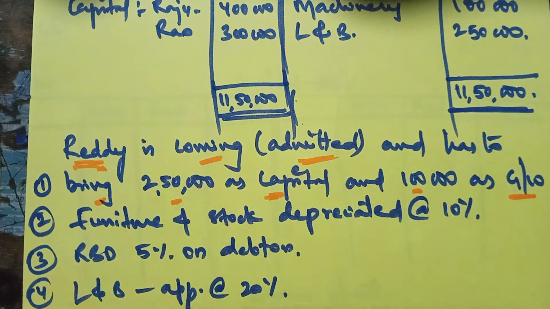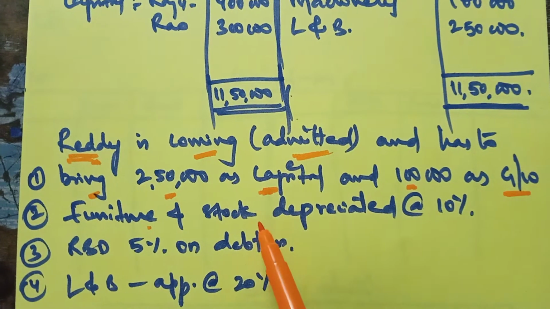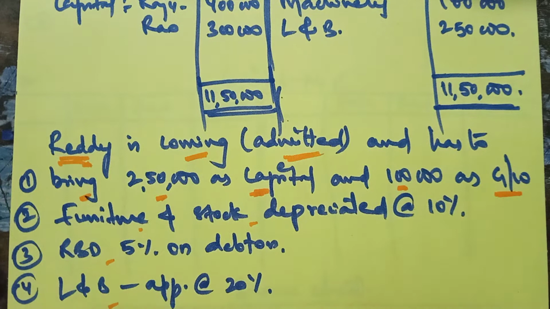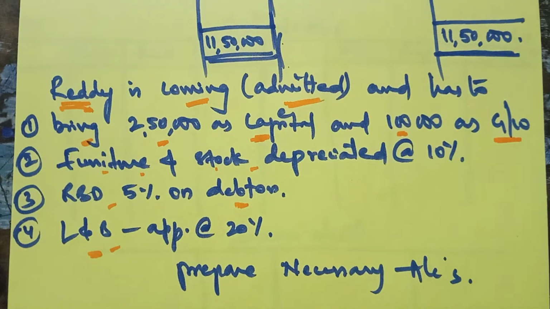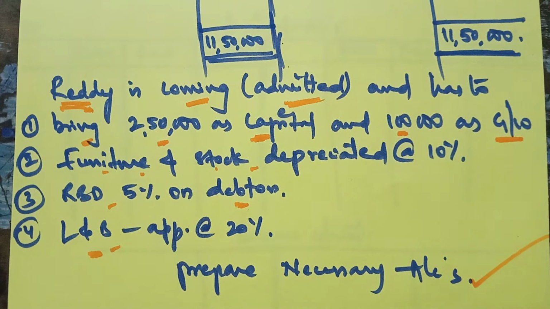At the same time, before the admission of the new partner, these assets and liabilities were changed, and you got a couple of adjustments. You got adjustments to furniture, stock, and debtors. Land and building also has an adjustment. This is the problem, and finally you are asked to prepare the necessary accounts.